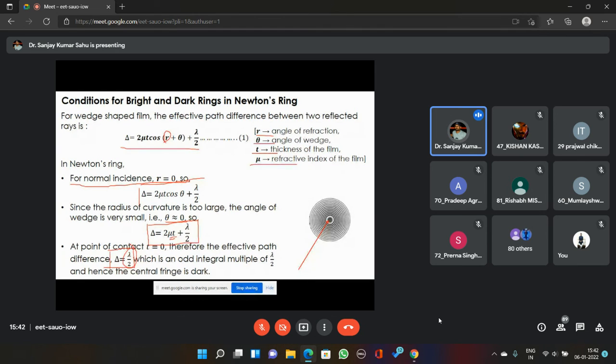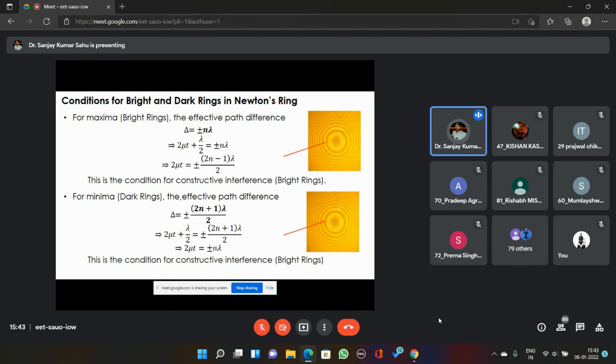The light coming from that point is going to have zero path difference. That's the reason why you'll see a bright fringe in case of refracted light. So that's the difference.